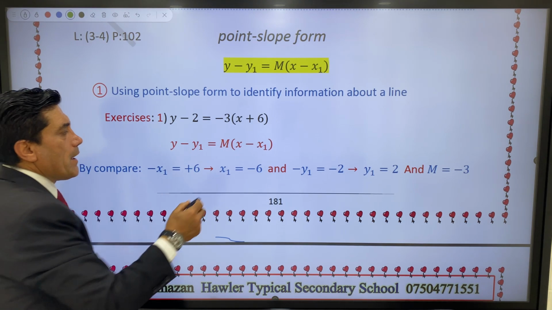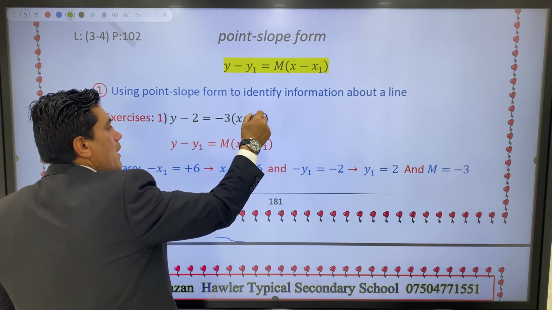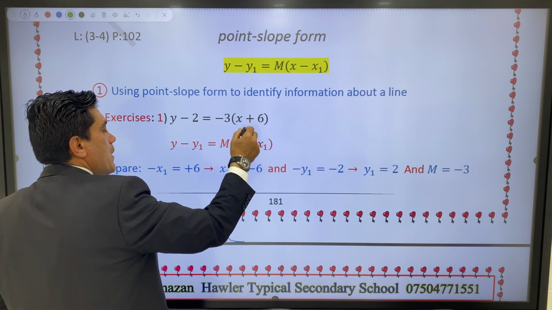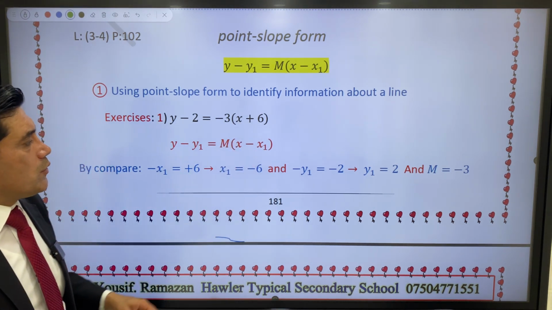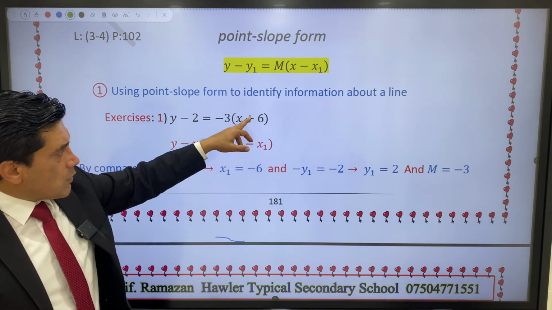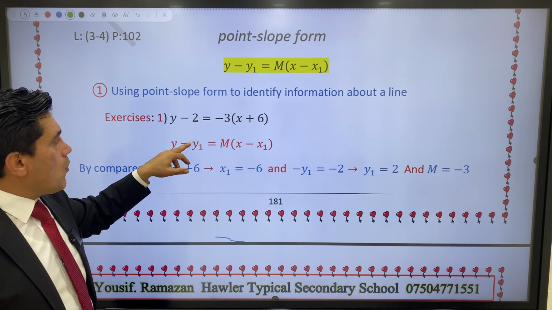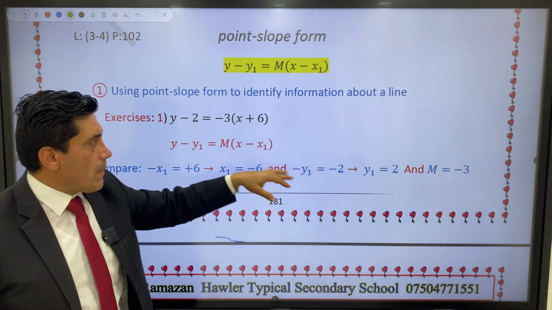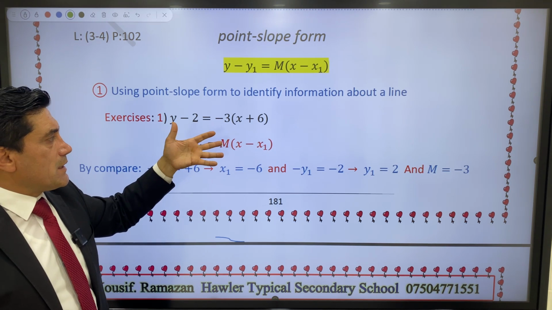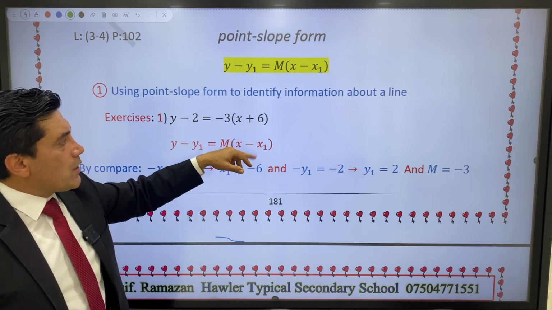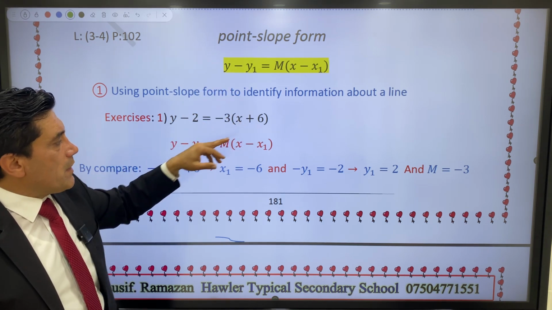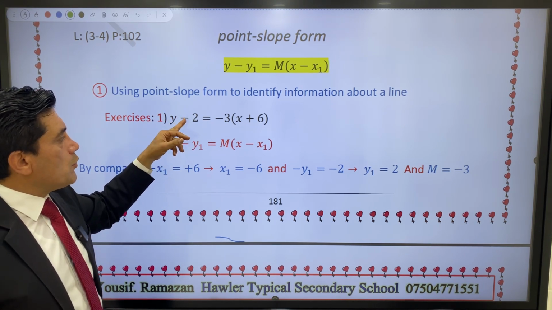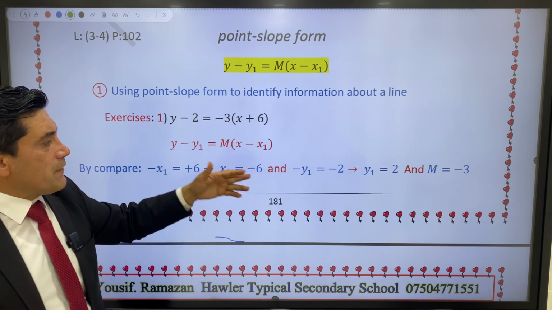Or mentally, the value of x1 is the opposite sign of the number in the bracket. If it is positive, x1 is negative. For y, y1 is the opposite sign of negative 2, so y1 equals 2. Don't forget: x1 and y1 are the opposite signs of the numbers. So y1 equals 2, x1 equals negative 6.